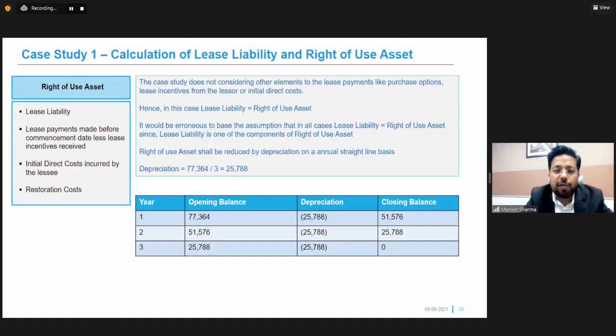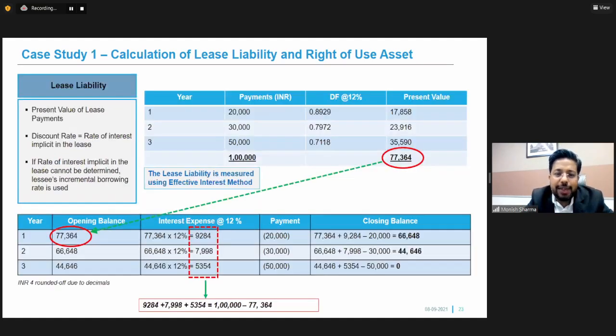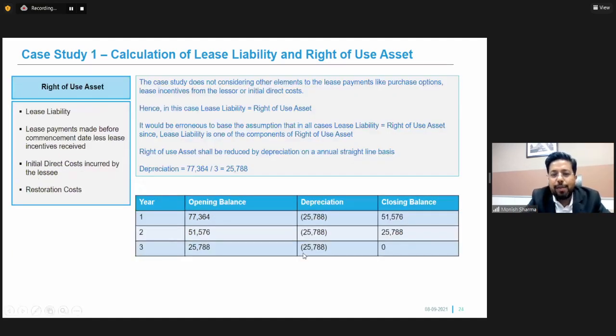Now let us see what will happen to the right of use asset. So we have seen in the previous slide that ROU is equal to the lease liability. So here the lease liability was 77,364 at the inception of the lease. Now we'll have an opening balance of 77,364 as a ROU, and this will be shown as an asset in the balance sheet. This will be depreciated over a period of 3 years.